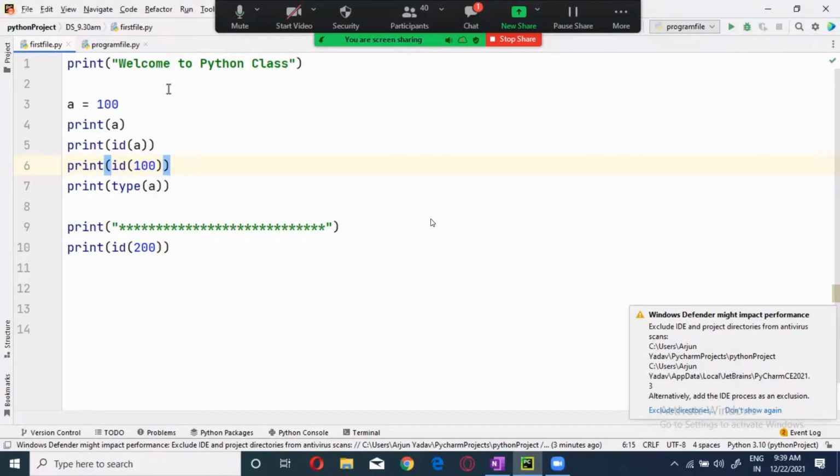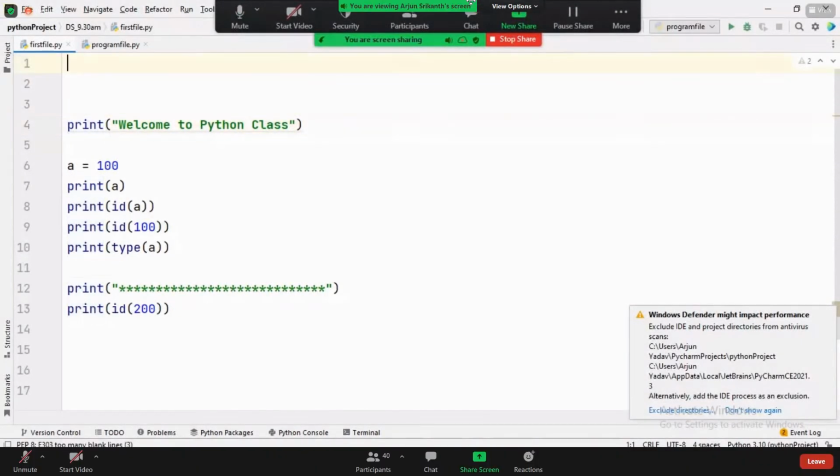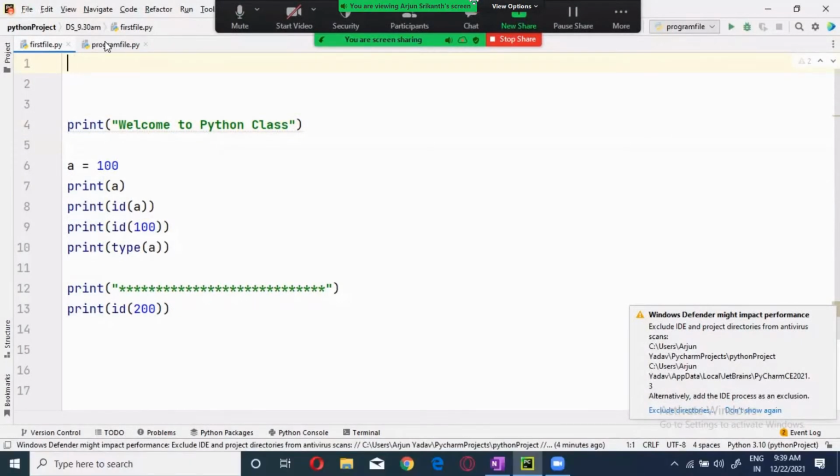But the question is, who will know which is executable or non-executable? Who will check whether we are following the right syntax and rules or not? Non-executable statements, right? We are going to keep the comments. If I want to write something like this, this program is a sample program, the first program of Python, I'm writing it over here. This is my first program.